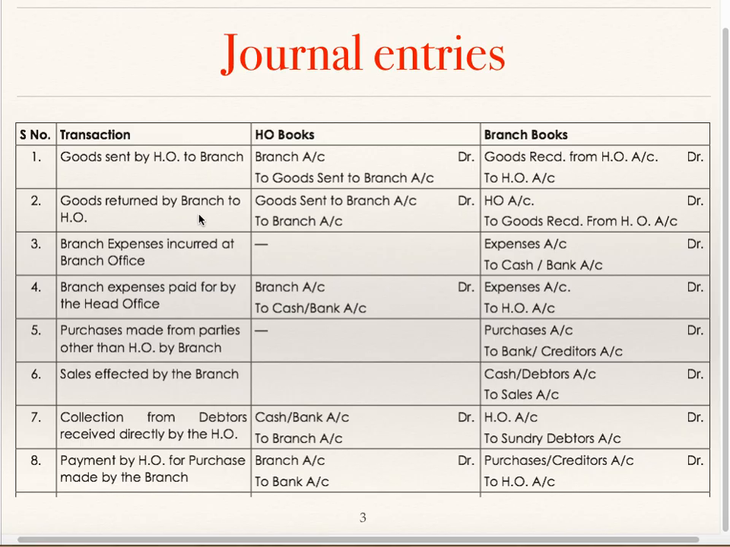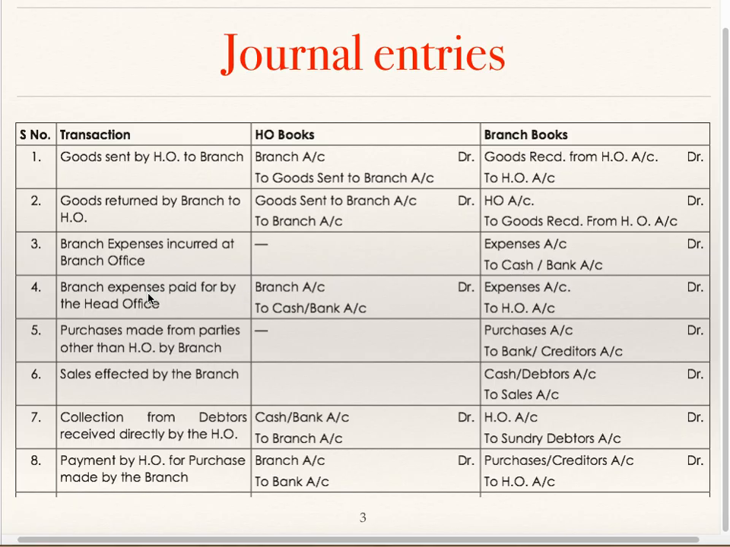Goods returned by branch to head office: exactly opposite entry of whatever we have just now seen. Goods sent to branch account debit to branch account in the books of head office, and head office account debit to goods received from head office account in the books of branch. Branch expenses incurred at branch office: no entry is passed in head office books, but in the books of branch, expenses account debit to cash or bank account.